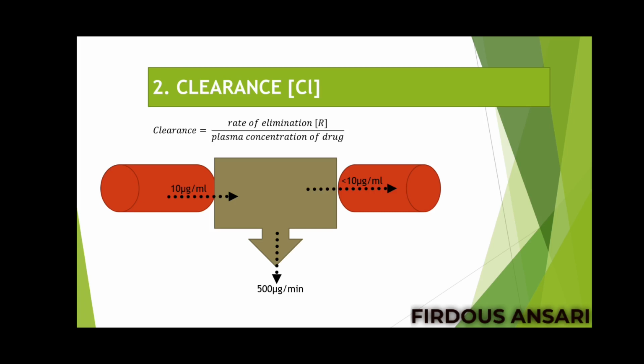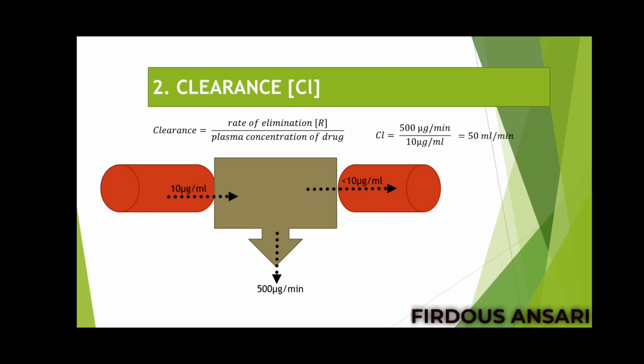Like we took this example, we can solve this: clearance equals rate of elimination, which is 500 microgram per minute, divided by the plasma concentration of the drug. Plasma concentration here implies the initial plasma concentration of the drug. So using this formula, clearance equals 500 microgram per minute divided by the initial plasma concentration, that is the amount of drug present in the arteries, via which the drug has entered into the organ, that is 10 microgram per ml. So we will get clearance equals 50 ml per minute.